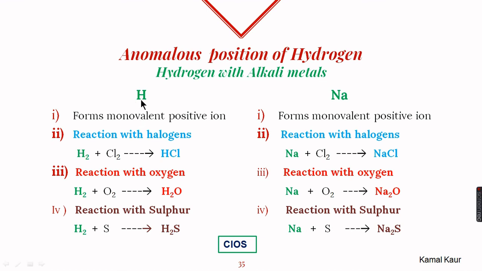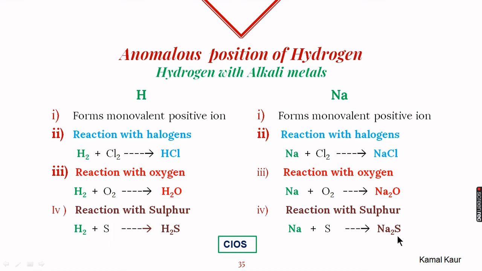We know that hydrogen forms the H+ ion, which is a monovalent positive ion. Monovalent means one valency. Similarly, sodium also forms a monovalent positive ion, that is Na+. Hydrogen reacts with halogens like chlorine to form HCl. Similarly, sodium also reacts to form NaCl, which is a similar kind of compound. Both react with oxygen to form similar compounds like H2O and Na2O, and with sulfur, H2S and Na2S.